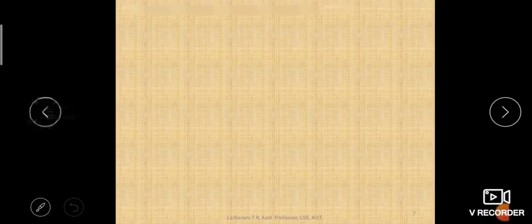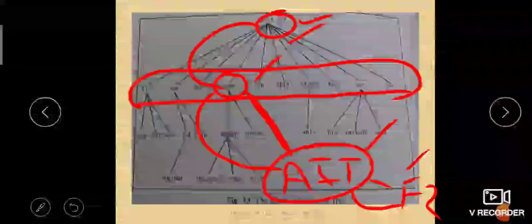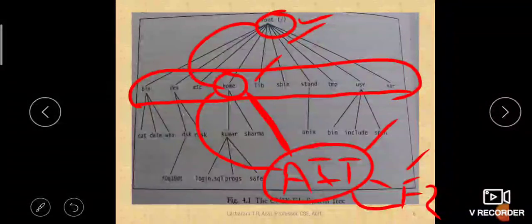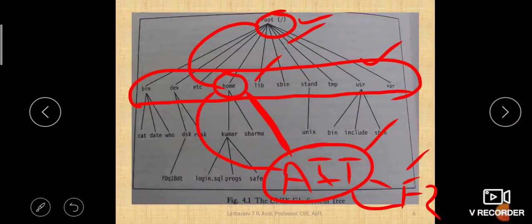Now see, in the previous slide we have seen these directories at the second level. What are directories? Directories are those which can store files, the collection of files, or they can store directories also, which are called subdirectories. A directory which is stored under another directory is called a subdirectory. So a directory is a collection of files and directories. The directories stored in this second level are all built-in directories.